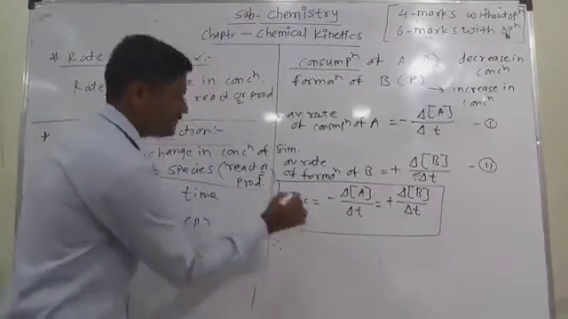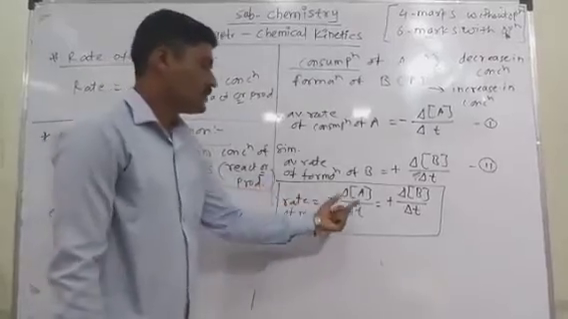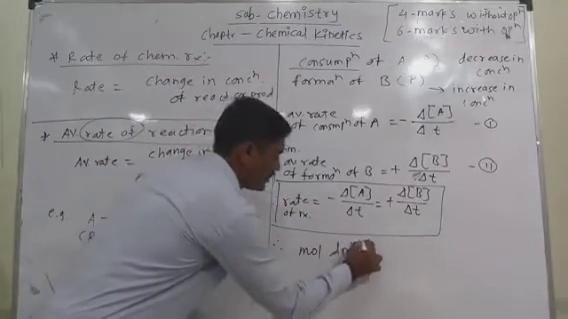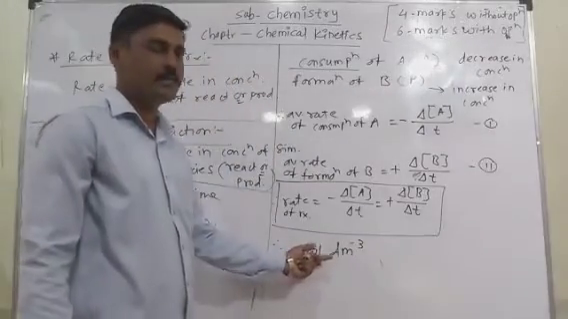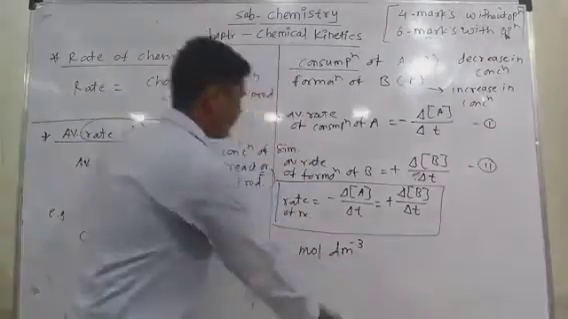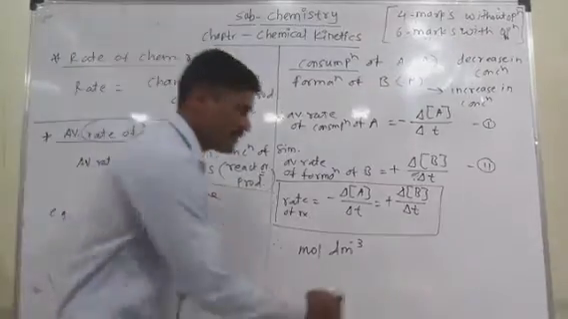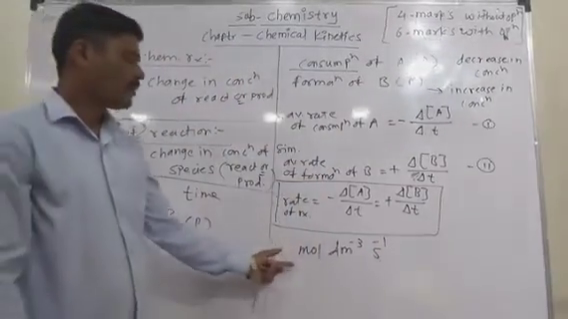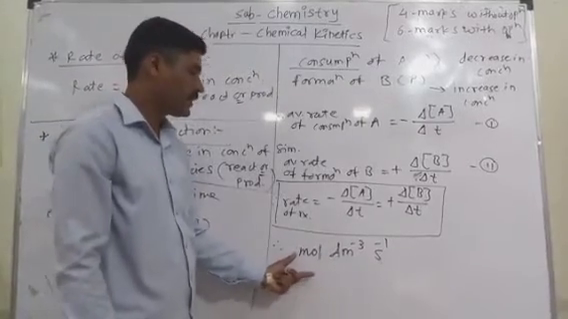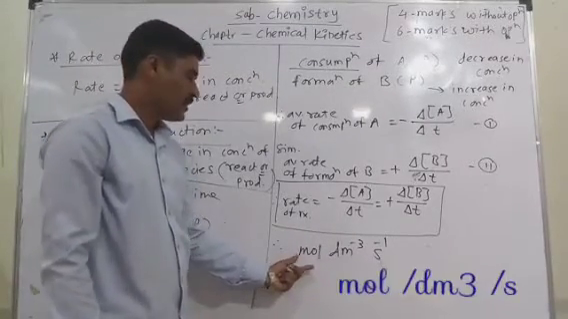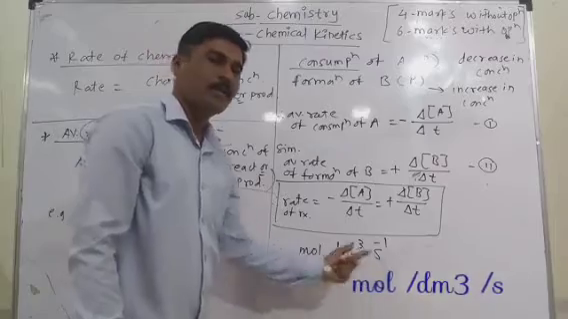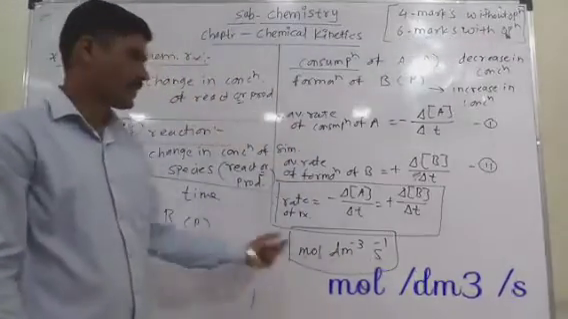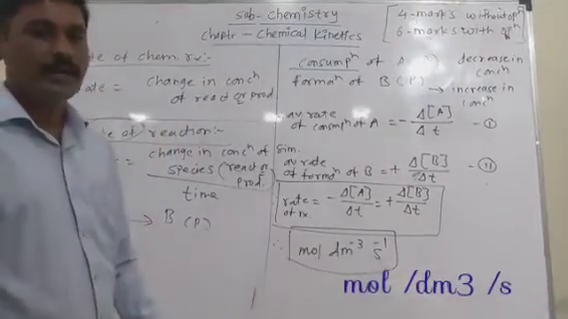So concentration is measured in mole per dm cube. And what about the time? The time is measured in seconds, so it is per second. According to the dimensions, the unit of the rate of reaction becomes mole per dm cube per second. The unit is mole per dm cube per second for the average rate of reaction.